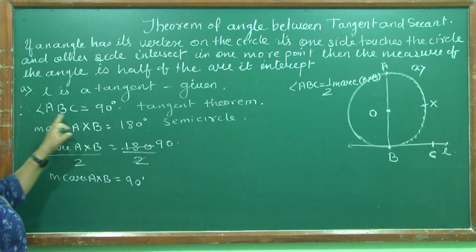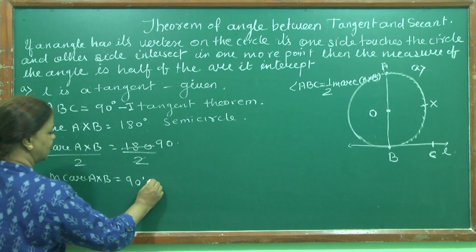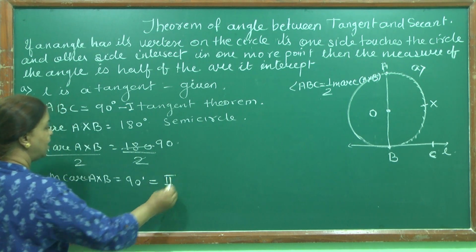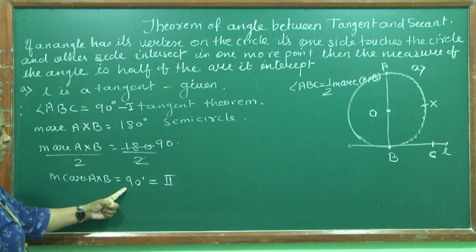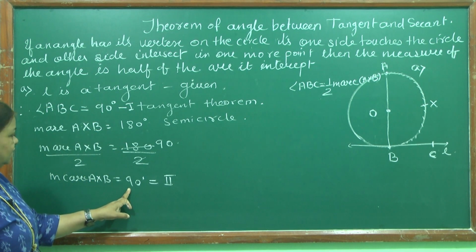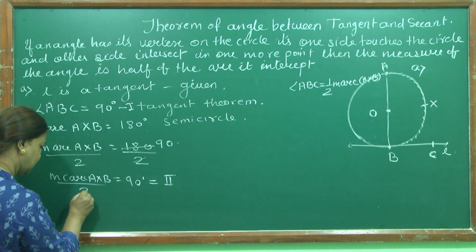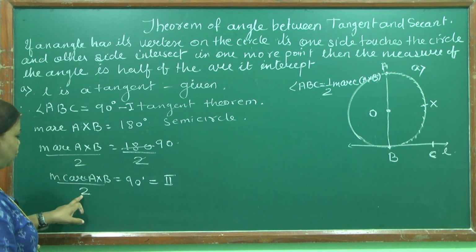Now look at this equation, the first one, and this is my second one. If I compare the first and the second, what can I write? ABC is equal to 90 degrees. See, ABC is 90 degrees, and measure of arc AXB upon 2 is also 90 degrees. So this part is equal to 90 degrees. This is also AXB upon 2.